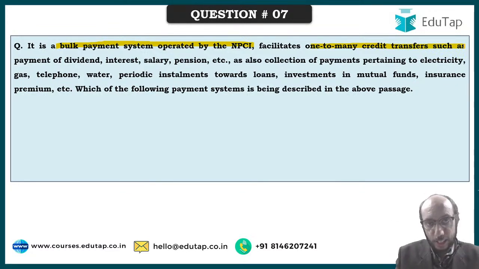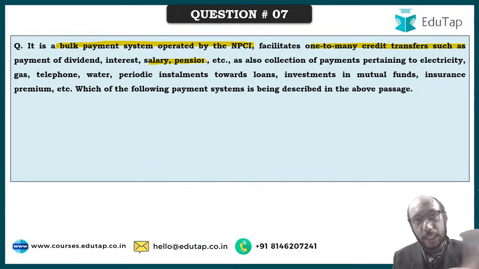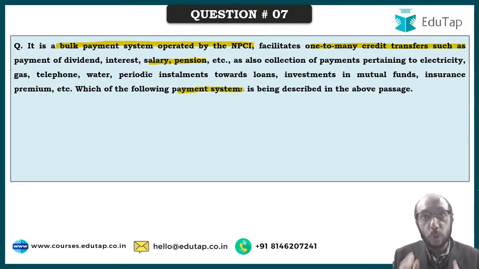So the government of India is there on one hand, and if it wants to transfer money to lakhs of beneficiaries, that can be done through this system. If dividend has to be paid or interest has to be paid or salary or pension has to be paid, it can be paid through this system which is operated by NPCI. If payment has to be collected for electricity, gas, telephone, water, etc., it can be done through this system. Which payment system are we talking about? Can you recognize the payment system that we are referring to in this passage? Please type the right answer over here if you are understanding.